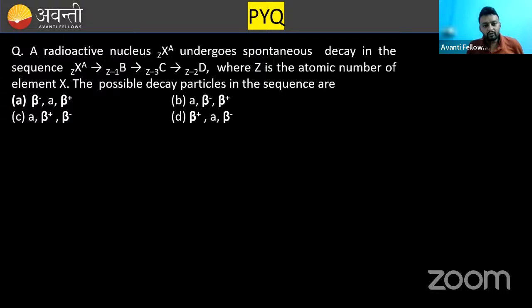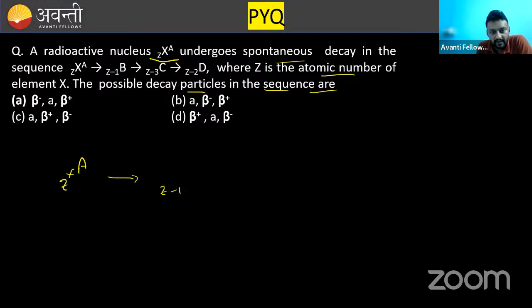Question says, a radioactive nucleus ZXA undergoes spontaneous decay in the sequence something like this, where Z is the atomic number, the possible decay particles in the sequence are. So first of all, they are saying there is ZXA.